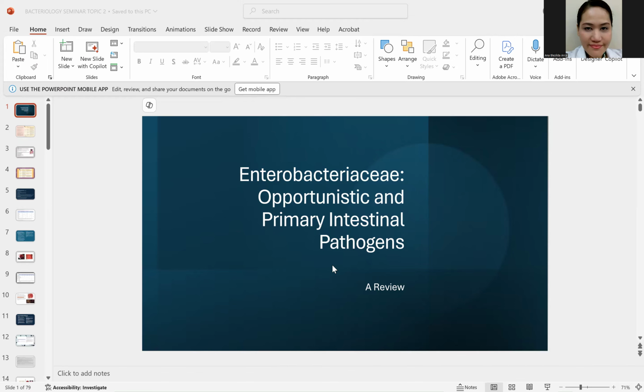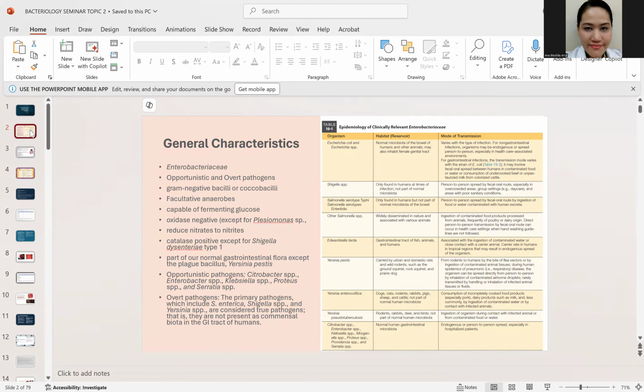Hello, class. Okay, so let's start with the lecture about Enterobacteriaceae and other gram-negative microorganisms. So as we all know, Enterobacteriaceae natin divided siya into two classifications. We have here the opportunistic pathogens and also the overt pathogens.